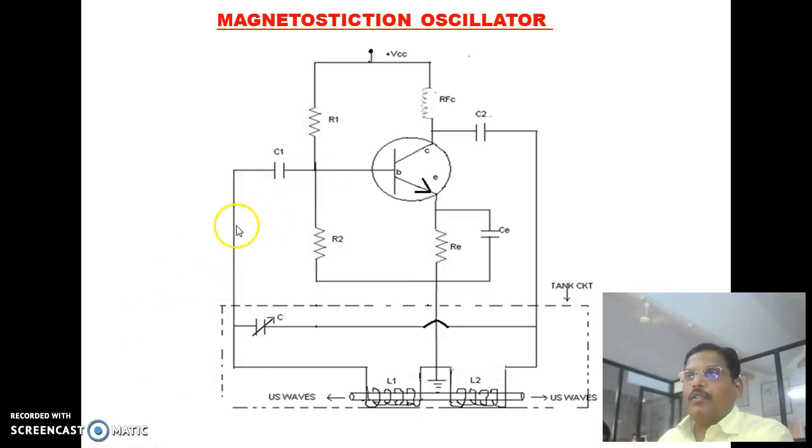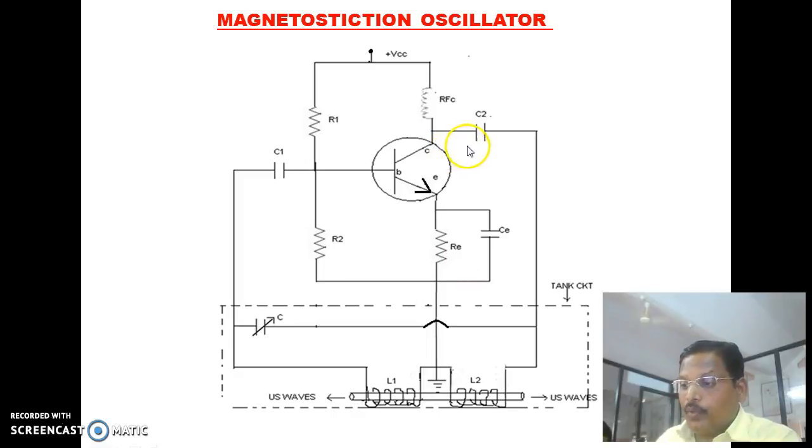This is the electronic circuit of a magnetostriction oscillator. A Hartley oscillator is used. When the power supply is switched on, current starts through R1 and R2, which develop the voltage across the resistors R1 and R2 to keep the operating point of the transistor in the active region, so that in this circuit the transistor is used as an amplifier, and therefore the collector current starts increasing, and so the voltage is developed across the output of the amplifier.